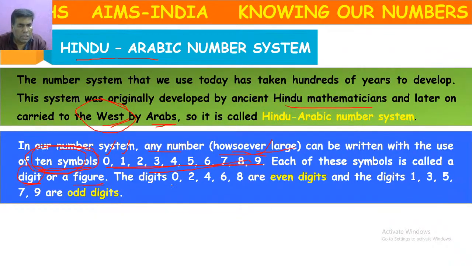The digits 0, 2, 4, 6, 8 are divisible by 2. These are all digits, and they are divisible by 2.